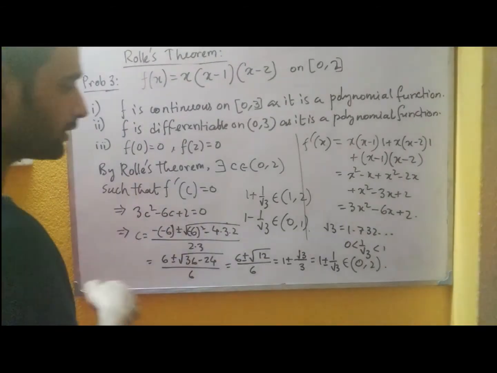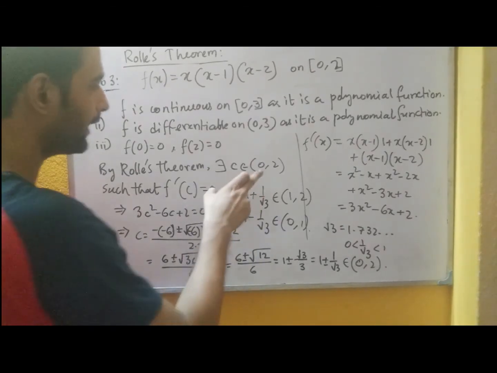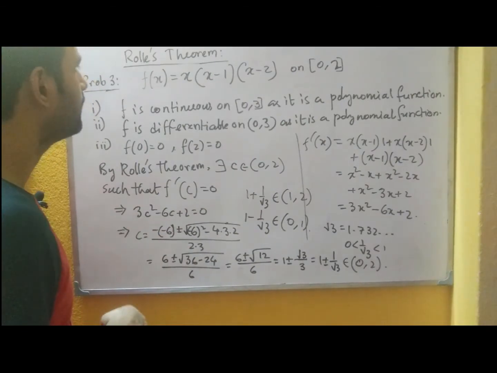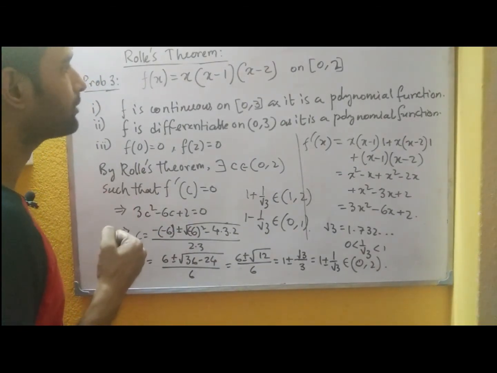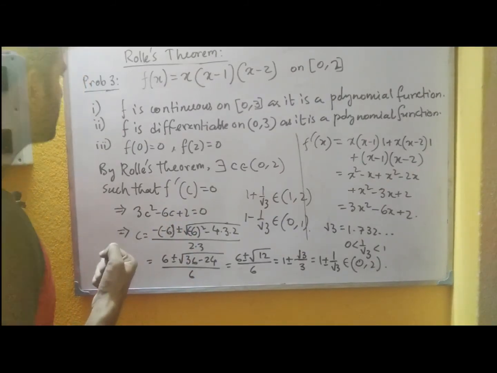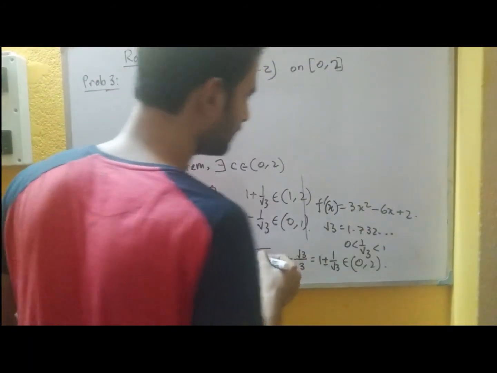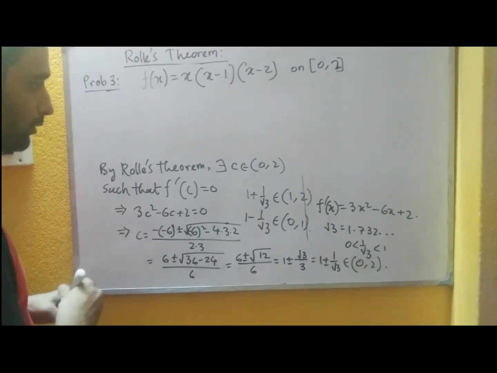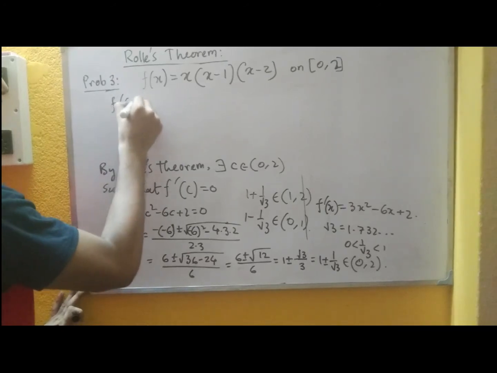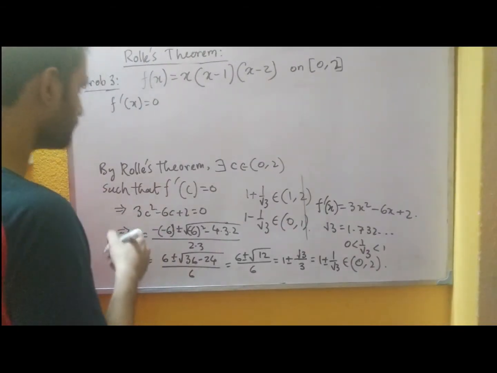So here we get two values of c where the derivative becomes 0, and both the points are lying within the interval 0, 2. So this says that the function x into x minus 1 into x minus 2 satisfies Rolle's theorem. Again you verify that this was the function f dash x. And the second application of Rolle's theorem we will verify now, that between the roots of f dash x equals to 0, there exists at most one root of fx equals to 0.